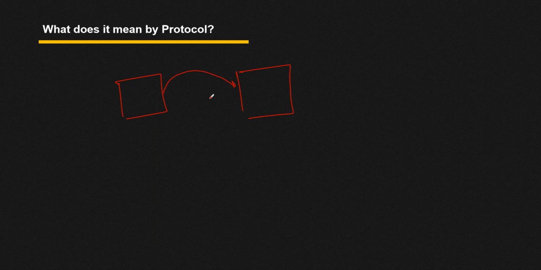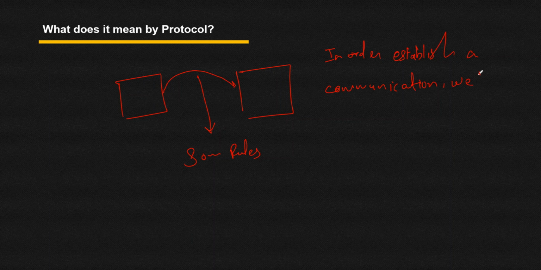In order to establish a communication between them, some rules are there, and those rules are nothing but your protocol.